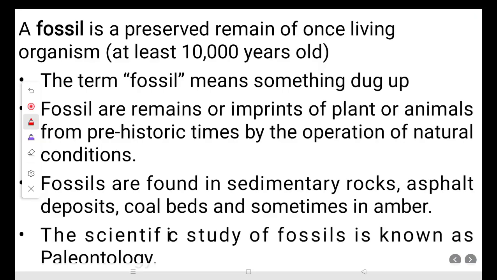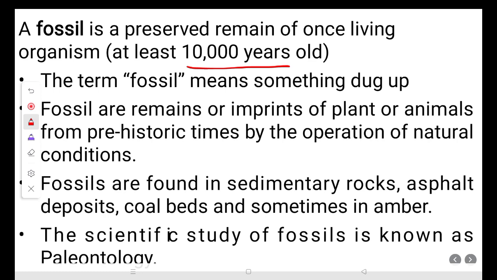So this is the definition of fossil. A fossil is a preserved remain of once-living organisms, but the time period should be at least 10,000 years old. So the organisms who lived in the past, their remains, it may be bones, teeth, or anything, are known as fossils, but they should be at least 10,000 years old.